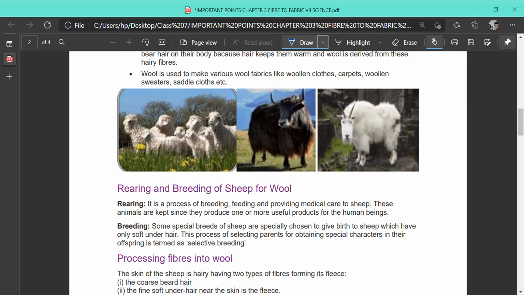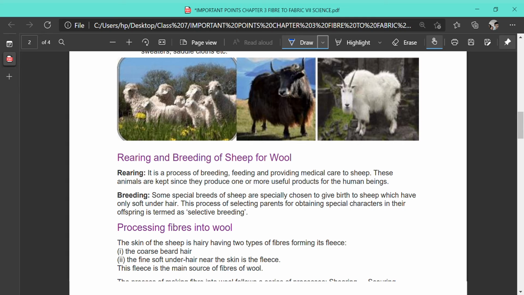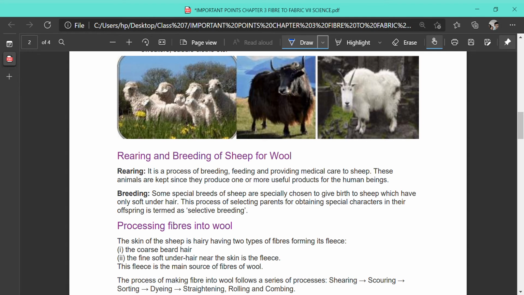We are going to read the next topic, that is rearing. How these animals are taken care of, and how their babies are born, is included in the topic of rearing and breeding. What is rearing? Rearing is a process of giving food, that is feeding, and providing medical care to the sheep.